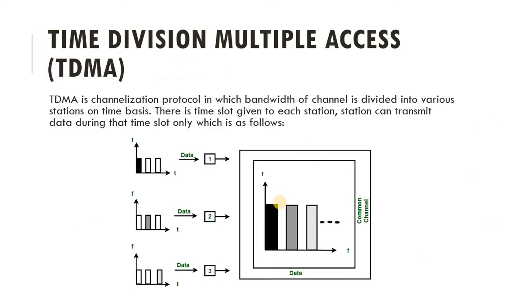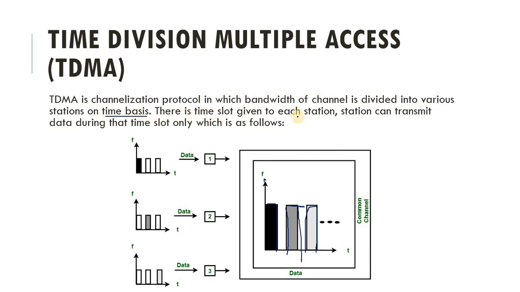Now the second method is time division multiple access. Because this is a time division, in this method we are dividing the time rather than frequency. This is the same graph. Here this is the frequency axis and this is the time axis. So we are dividing the channel into time slots. TDM is a channelization protocol in which the bandwidth channel is divided among the various stations on a time basis.